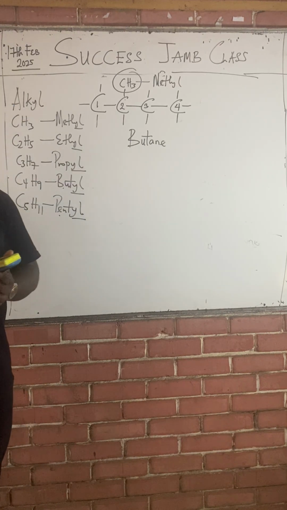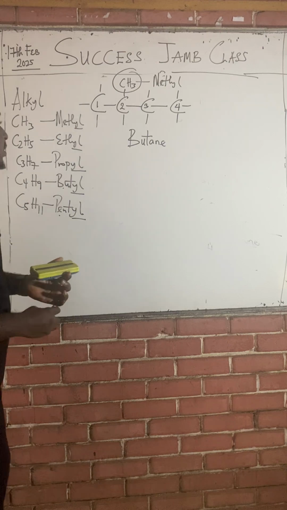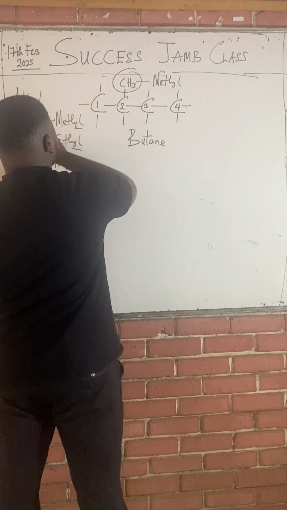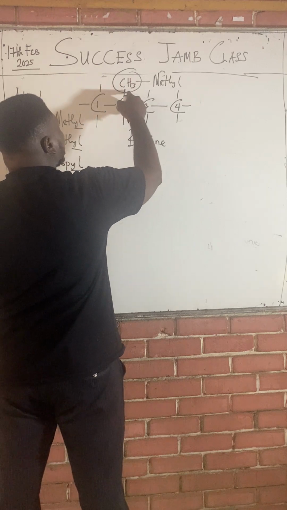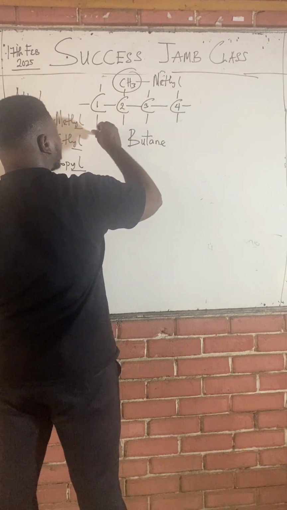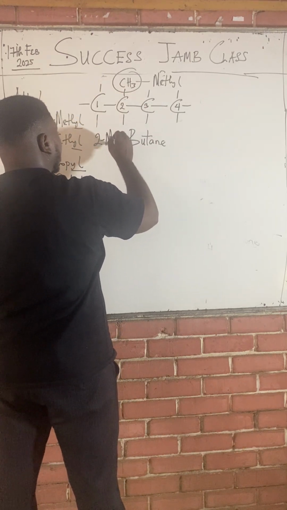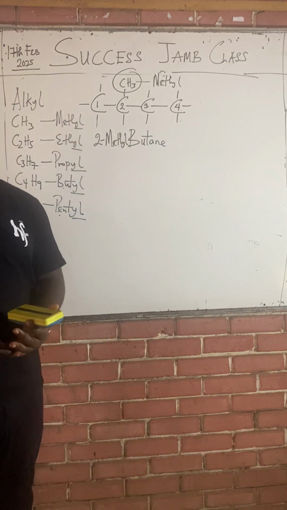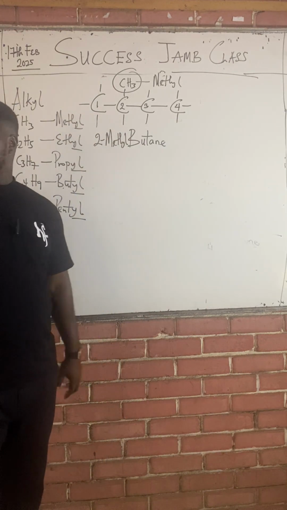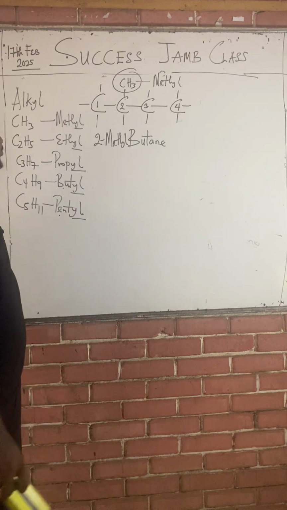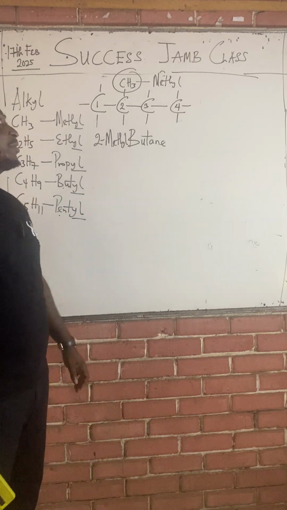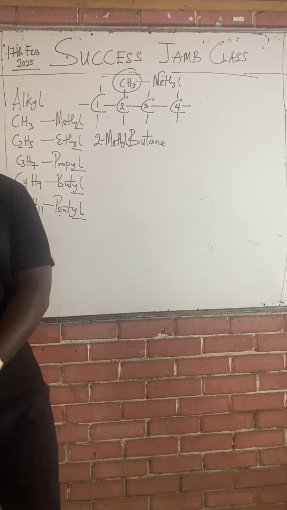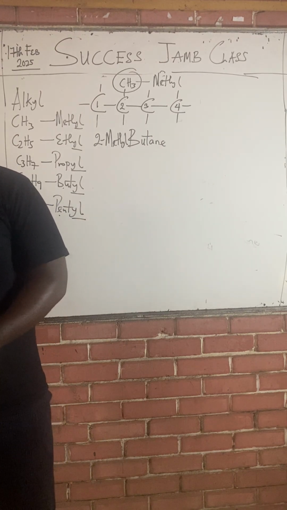Class, if you are naming this, first of all, this is butane, but this is a branch, a methyl group. CH3 is methyl. Then you say what number the branch is on: number 2. So we say 2-methyl butane. That's the name of this particular organic compound: 2-methyl butane.